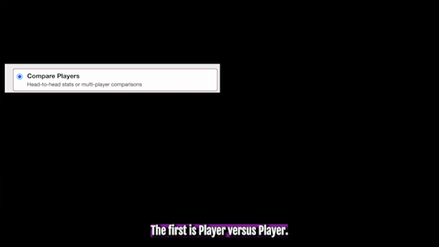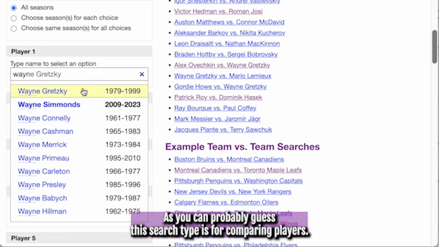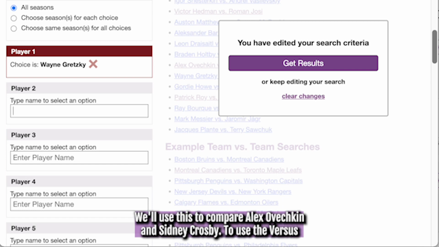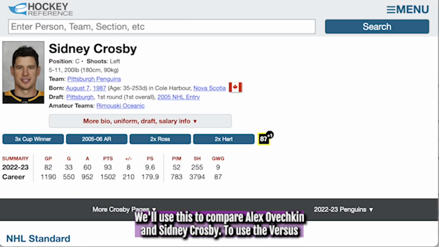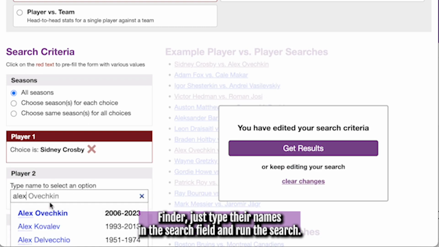The first is player versus player. As you can probably guess, this search type is for comparing players. We'll use this to compare Alex Ovechkin and Sidney Crosby. To use the Versus Finder, just type their names in the search field and run the search.